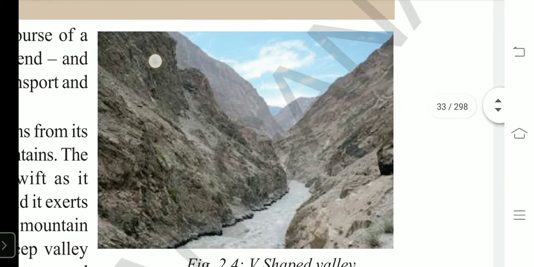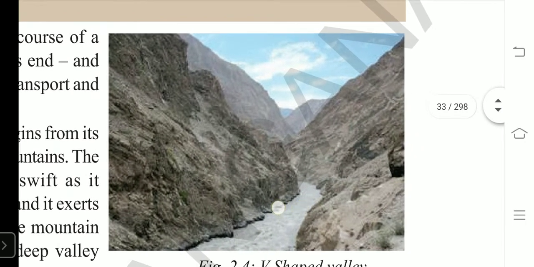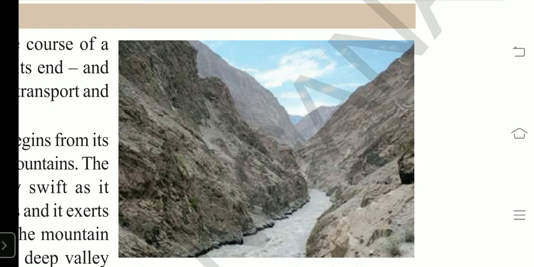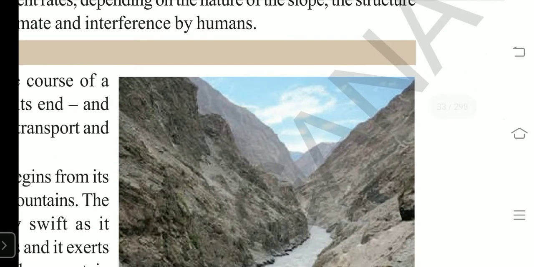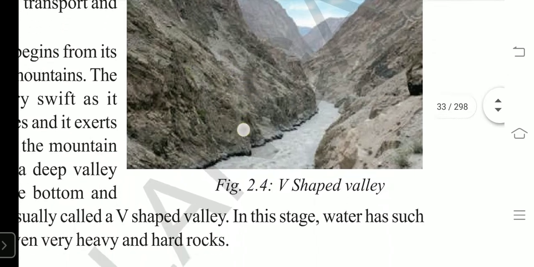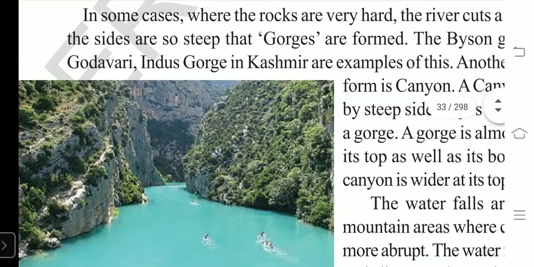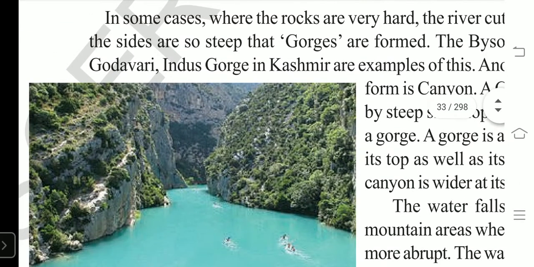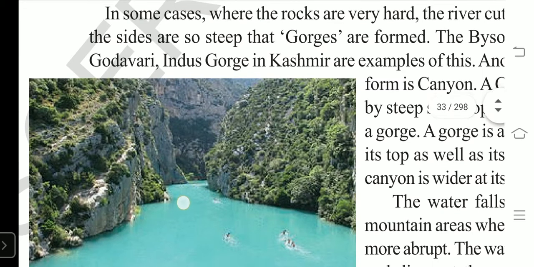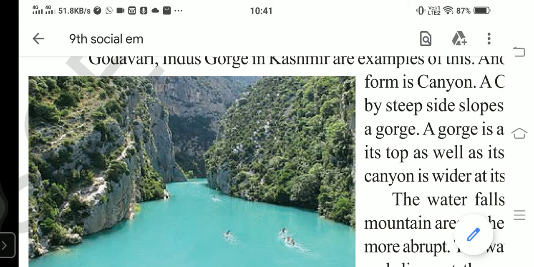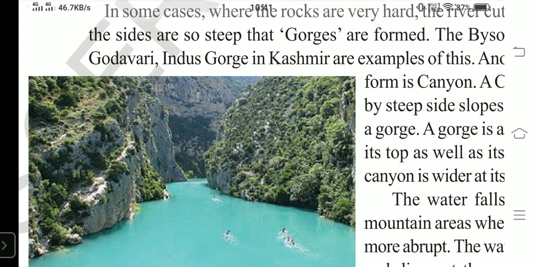It is broader at the top and narrow at the bottom, and the shape is like a V. So we call it a V-shaped valley. Whereas gorges have steep slopes, steep in the sense of like walls. Steep side slopes and deep also, and at the top and at the bottom we find equal width. Understand? Right? This is a gorge.